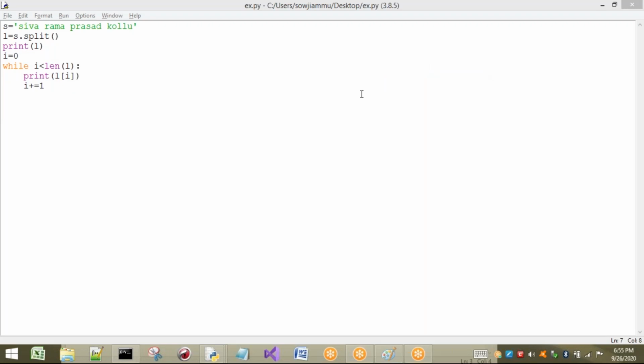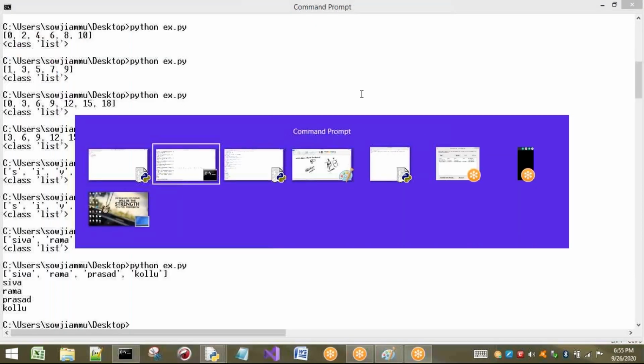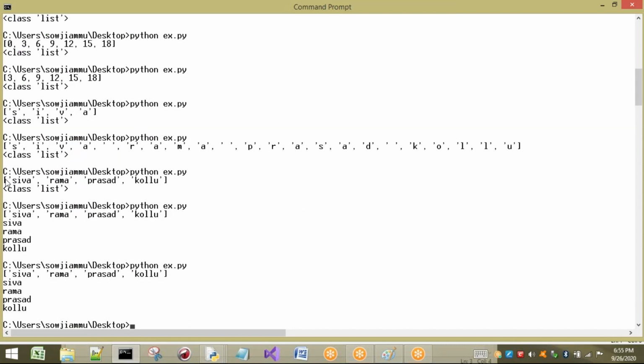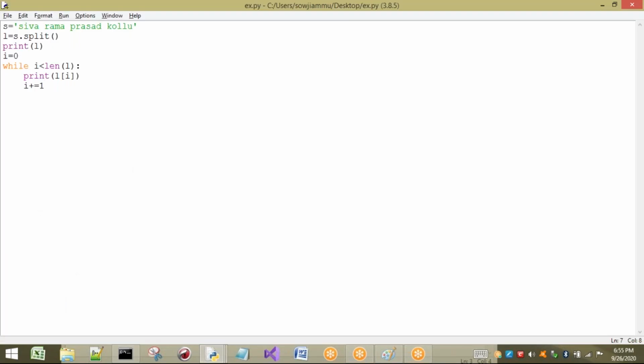For traversing the elements of a list, we can go for both for loop and while loop. The same output is generated in both. So this is about how to traverse the elements of the list.